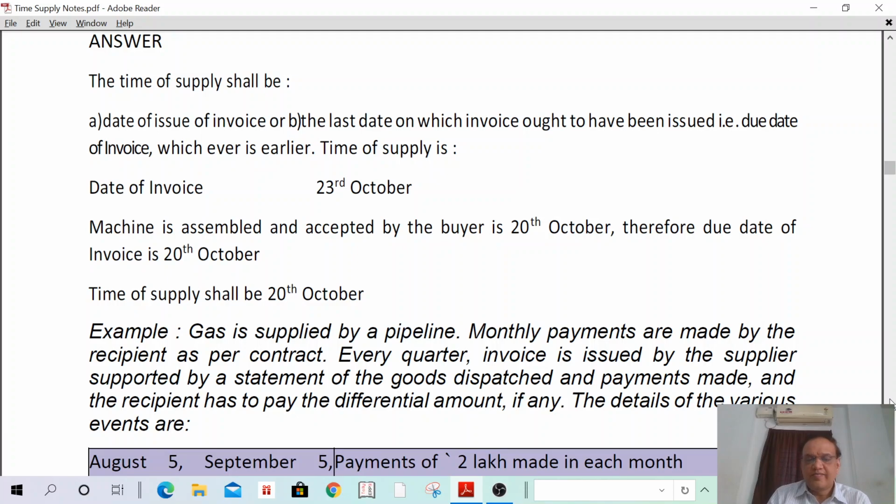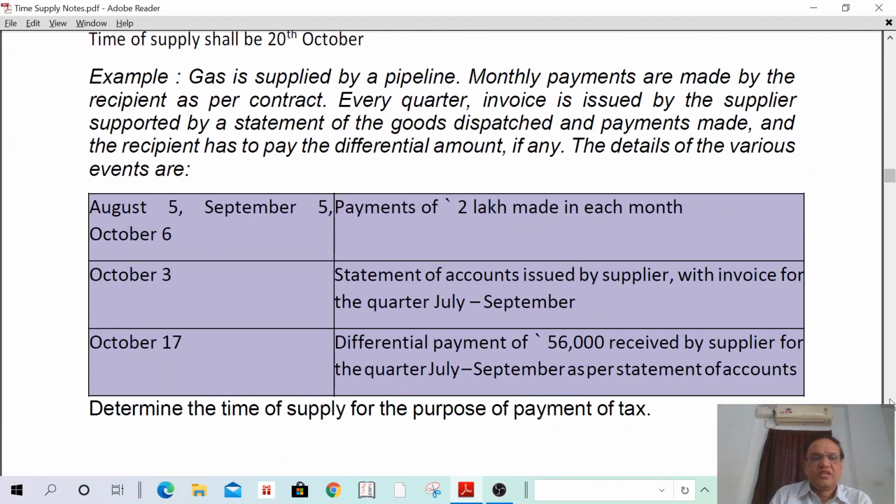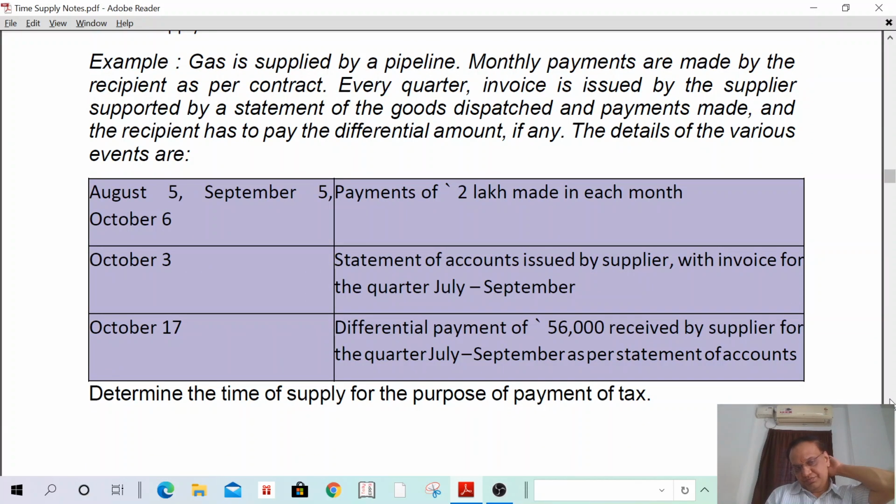Okay, next example. Gas is supplied by pipeline. That means gas is supplied through pipeline. Monthly payments are to be made by the recipient as per the contract. Every quarter, invoice is to be issued by the supplier supported by a statement of the goods dispatched and the payments are made. And the recipient has to pay differential amount if any.